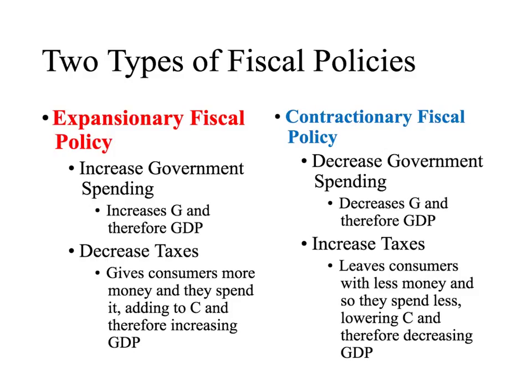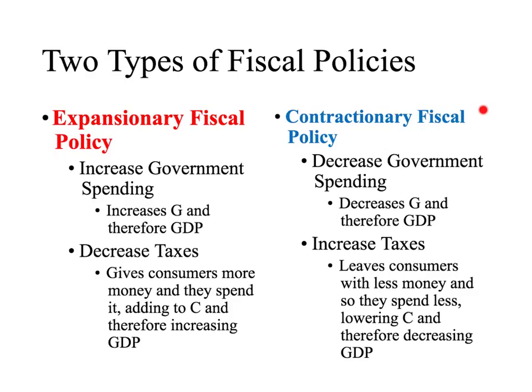Within those two types of fiscal policy, starting with expansionary fiscal policy, the way that we'd use the two tools are, we can increase government spending, which increases the government part of aggregate demand, and therefore increases GDP to create jobs, or decrease taxes, which gives consumers and businesses more money, and they spend it, adding to consumption or investment spending, and therefore increasing GDP, creating jobs, getting our economy out of a recession.